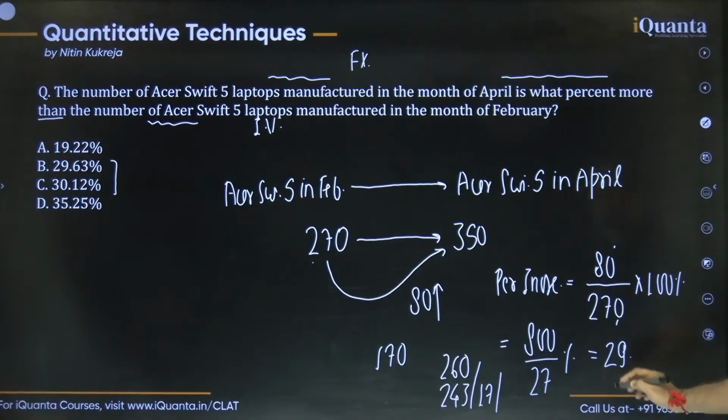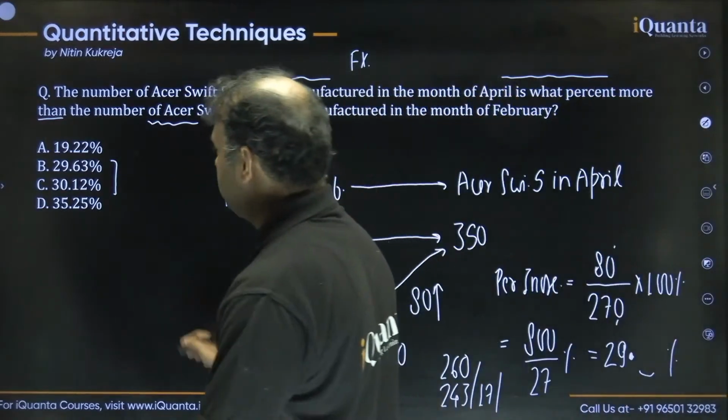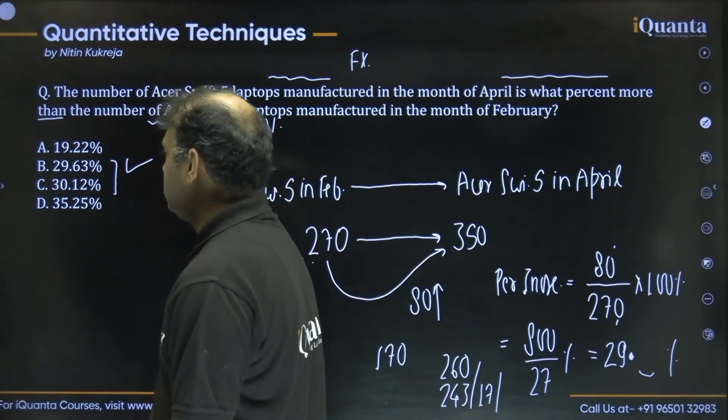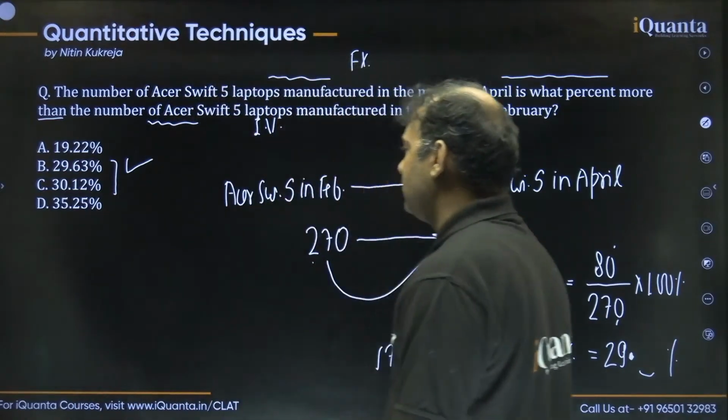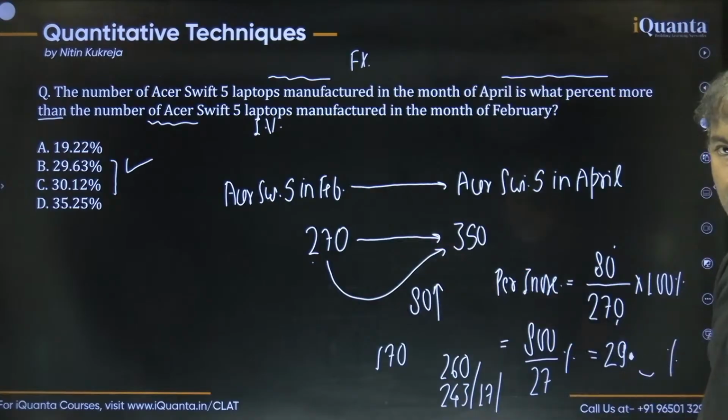In fact, we do not need to solve it further, guys. We should obviously do some option checking as well. If you look at this, the only option that fits here is option number B, right? A, D are not possible. B, C could be close, but it's 29 point something, so the best option should be option number B.